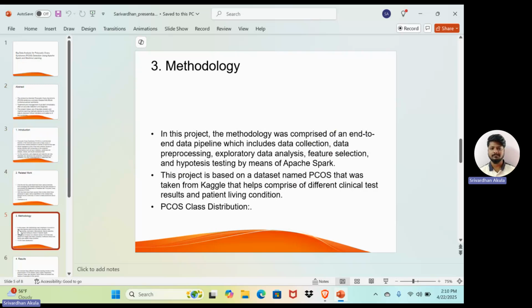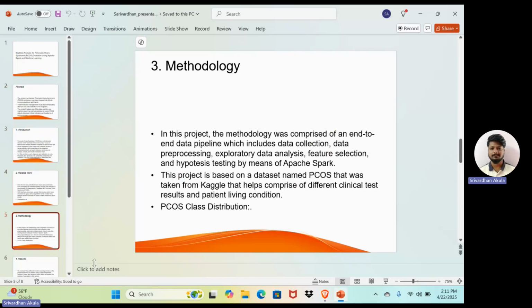This project is wholly based upon the PCOS dataset which we have taken from Kaggle, where we followed some clear steps. We cleaned it and changed it into a format computers can understand. We used Apache Spark to do this quickly, and after that we picked the most important features and tested our models. We used logistic regression, random forest classifier and SVM.